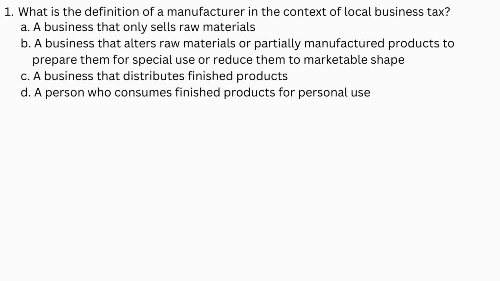Number 1. What is the definition of a manufacturer in the context of local business tax? A. A business that only sells raw materials. B. A business that alters raw materials or partially manufactured products to prepare them for special use or reduce them to marketable shape. C. A business that distributes finished products. D. A person who consumes finished products for personal use.